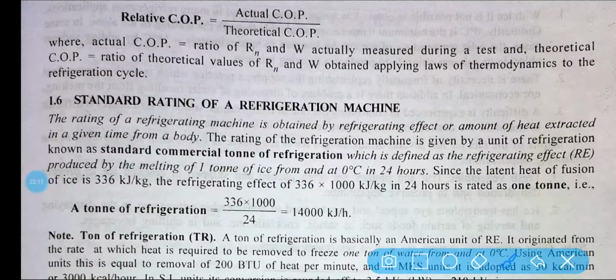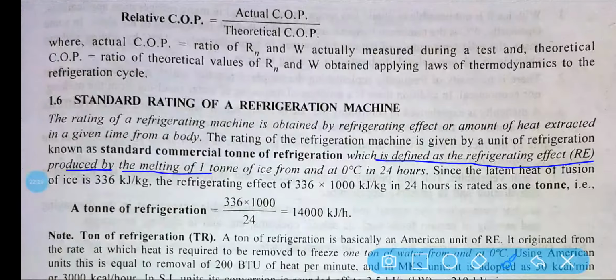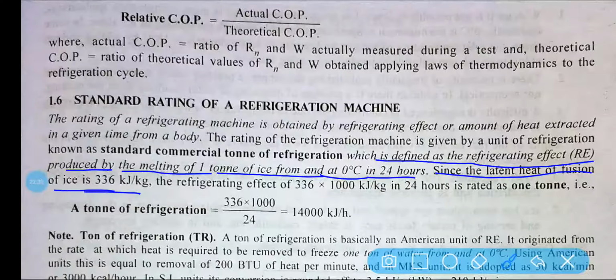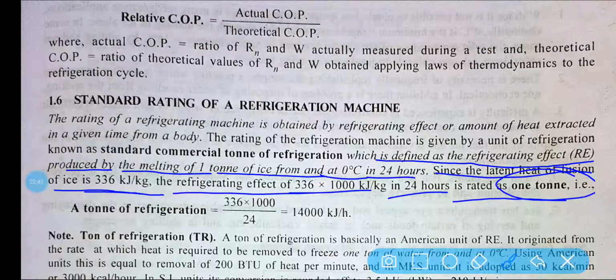Okay, that means here you can see in the definition, it is defined as the refrigeration effect produced by the melting of 1 ton of ice from and at 0 degree centigrade in 24 hours. Since latent heat of fusion of ice is 336 kilojoule per kg, refrigeration effect is 336 into 1000 kilojoule in 24 hours, rated as 1 ton.